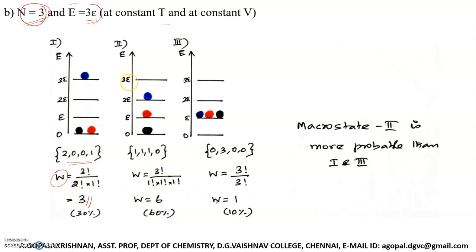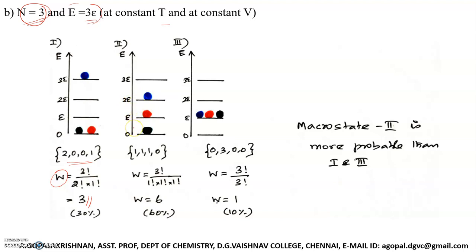Then the second way of getting the total energy 3E is given here. You place 1 particle in 0, another particle in the energy level having energy E, and another particle in the energy level having energy 2E. So for this particle the energy is 0, for this particle the energy is E, for this particle the energy is 2E. So what is the total?